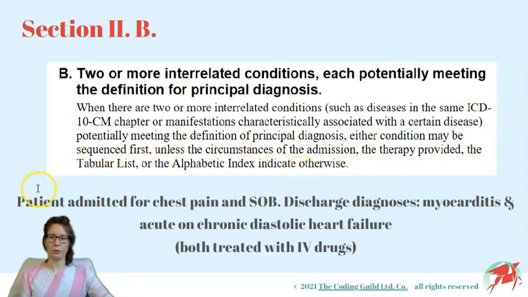For example, the patient is admitted for shortness of breath and chest pain. Final diagnoses are myocarditis and acute on chronic diastolic heart failure. Both were treated with intravenous drugs. These two conditions are interrelated because they come from the same chapter.